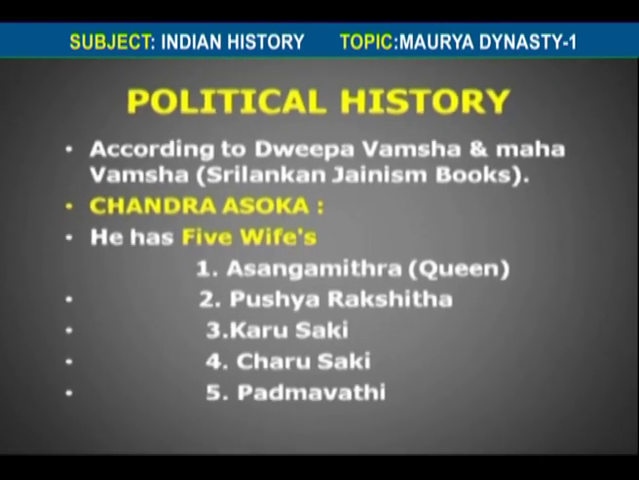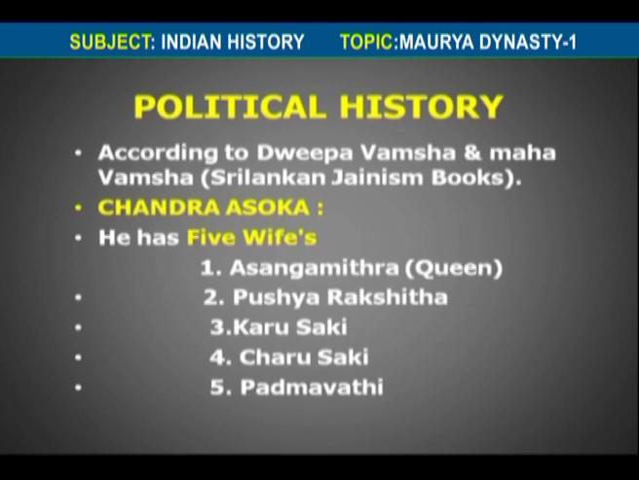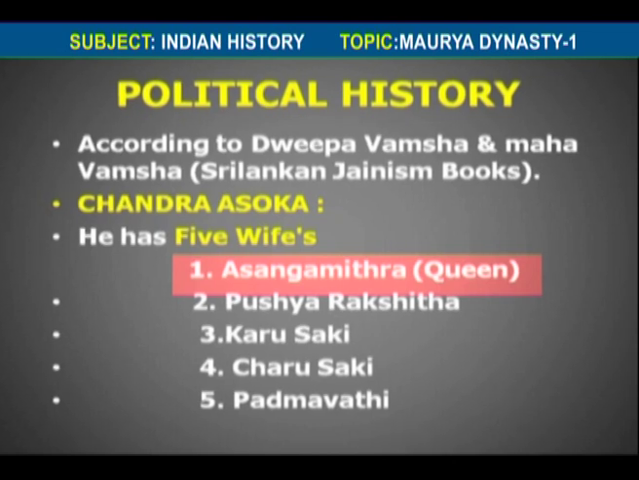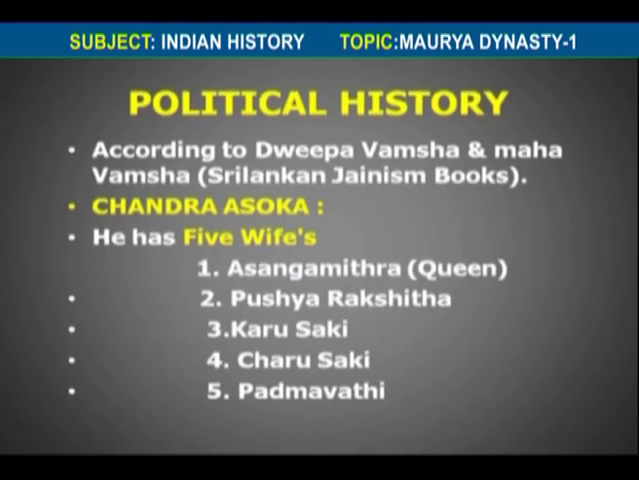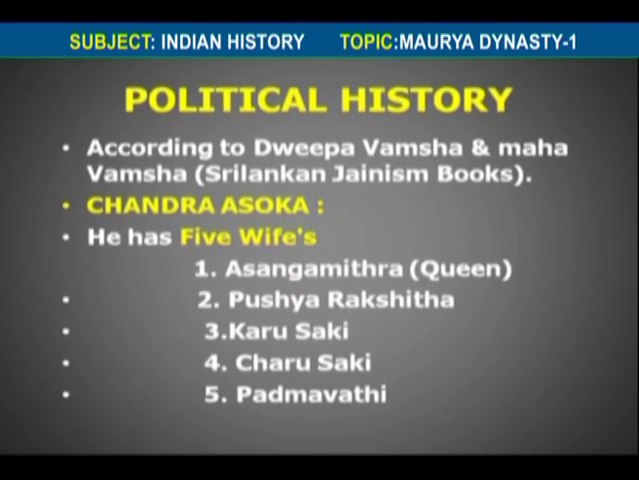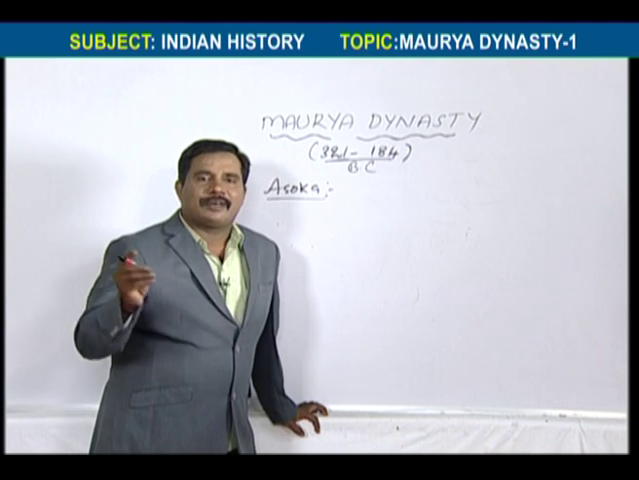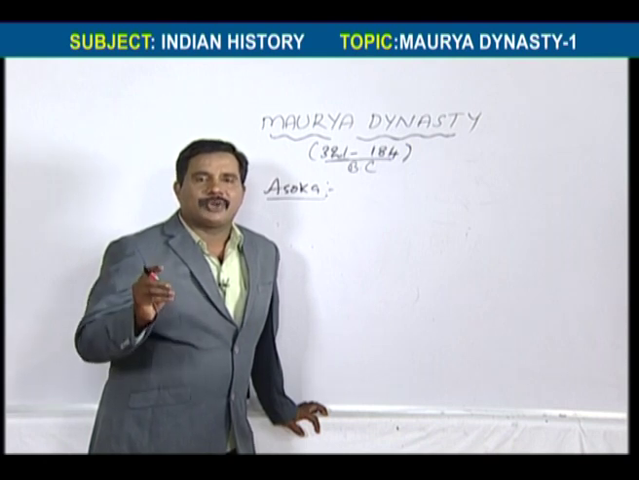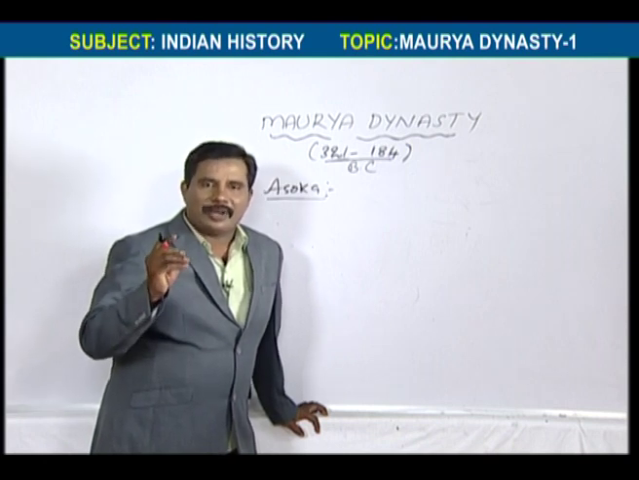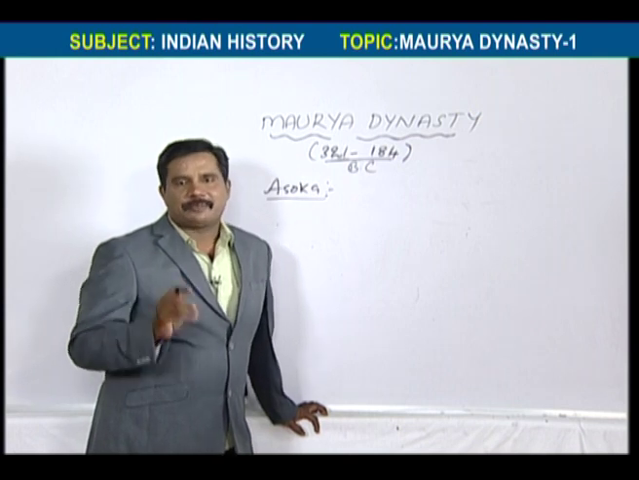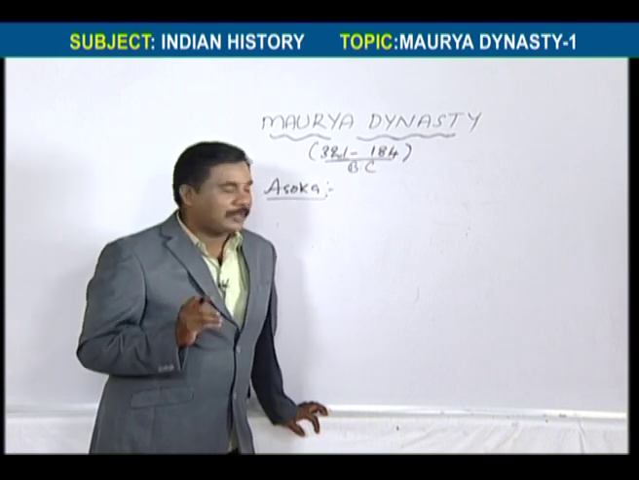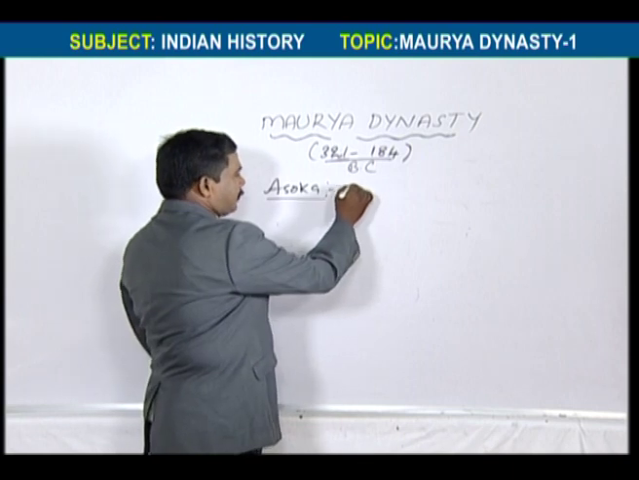Ashoka has 5 wives. Write down that they are Asangamitra, Karwaki, Charwaki, Pushyarakshita and Padmavati. These are the 5 wives of Ashoka. Padmavati is from our Andhra area. So Ashoka married a Telugu lady, Padmavati.